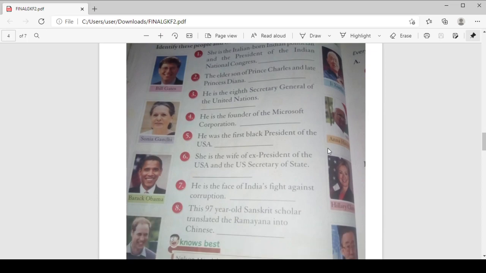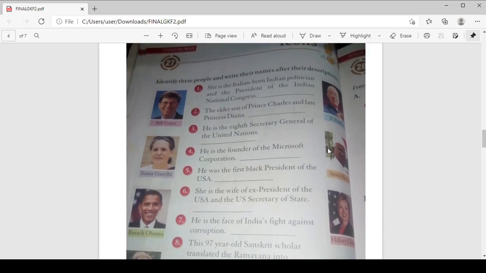Icons. These are all persons, very famous in their own different fields. The pictures being shown here: Mr. Bill Gates is there, Miss Sonia Gandhi is there, Mr. Barack Obama is there, Miss Hillary Clinton is there.